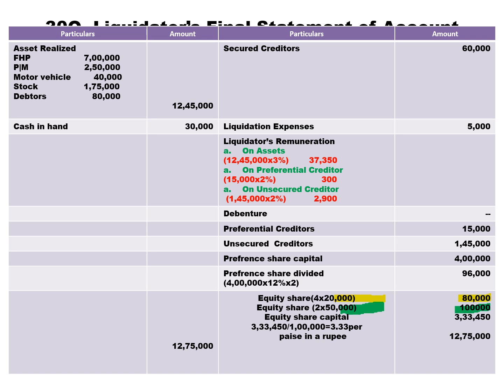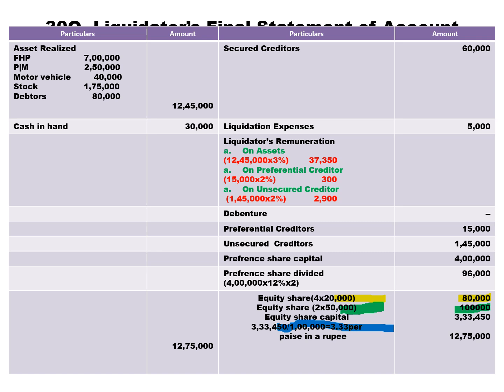So you had 5,13,450 minus 80,000 minus 1 lakh. So leftover cash is 3,33,450. Pay this 3,33,450 to all the equity shares, all the 3 equity shares.